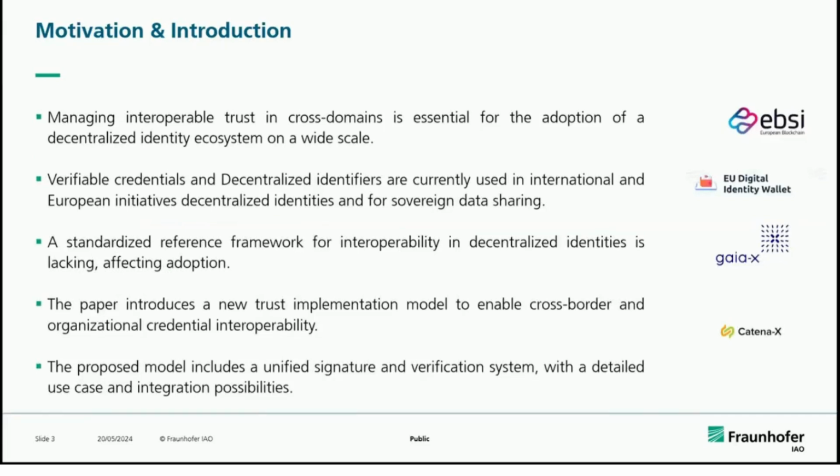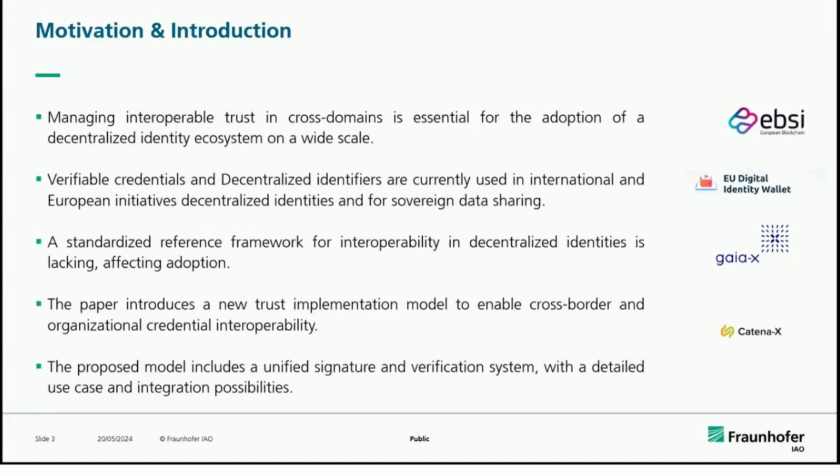So why did we write this paper? As we all know, the decentralized identity ecosystem is evolving and is currently being put into practice, especially in the form of the EBSI blockchain and the EU digital wallet, which is planned to be implemented soon and made available to citizens by the end of 2026 or 2027.